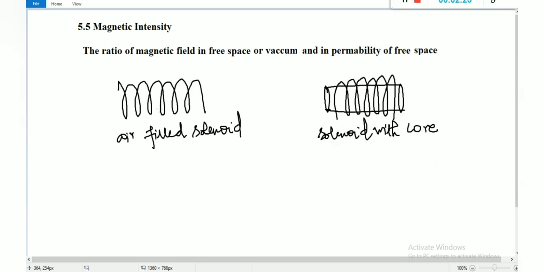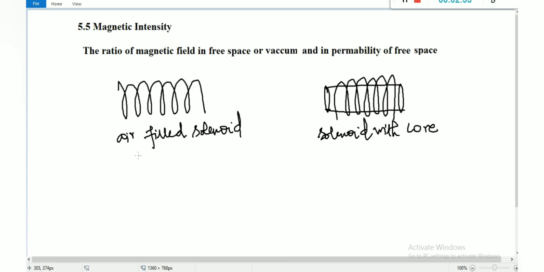From these two diagrams we are going to study what is magnetic intensity, right? So this figure is nothing but an air filled solenoid, which means the wire has a number of turns with air only. Inside the solenoid there is no medium, only air. So that is an air filled solenoid.